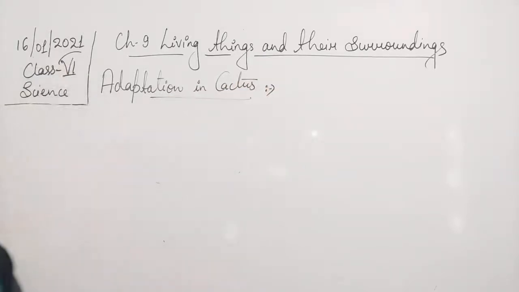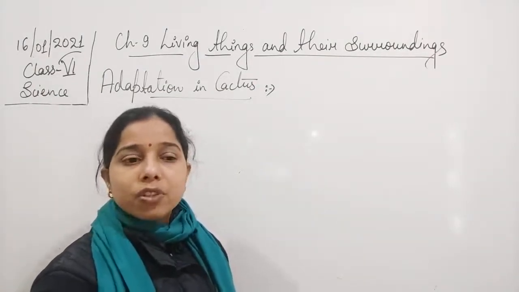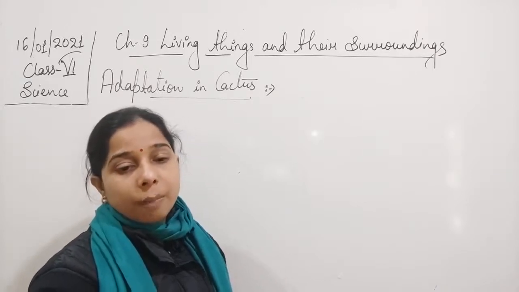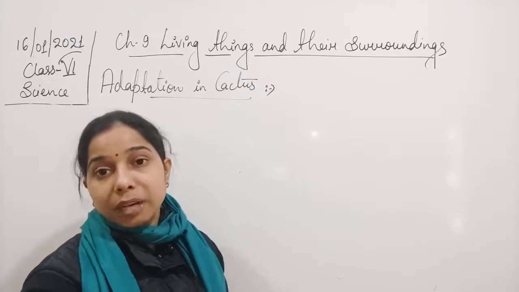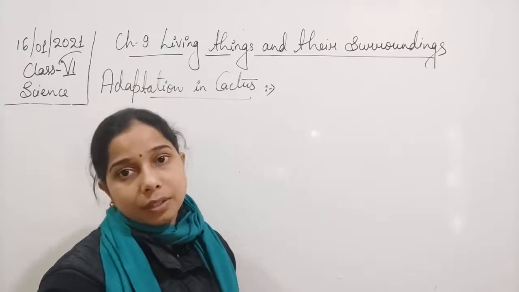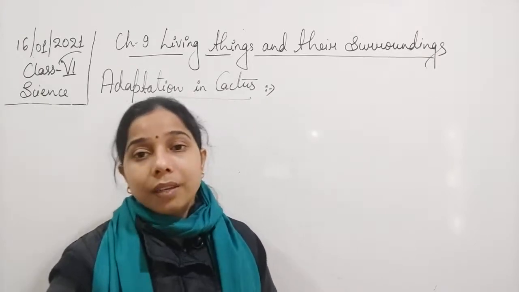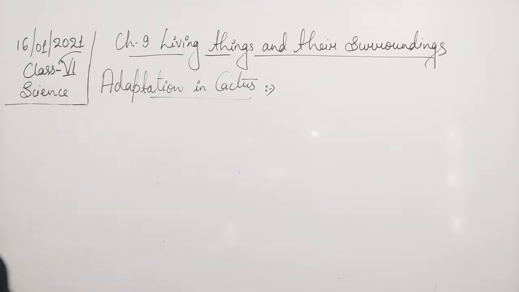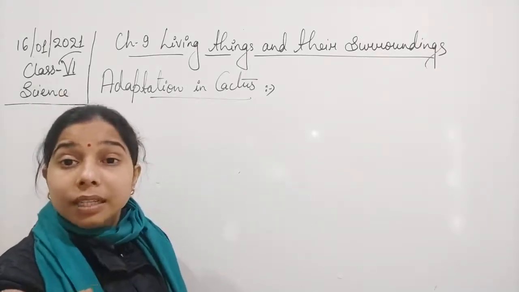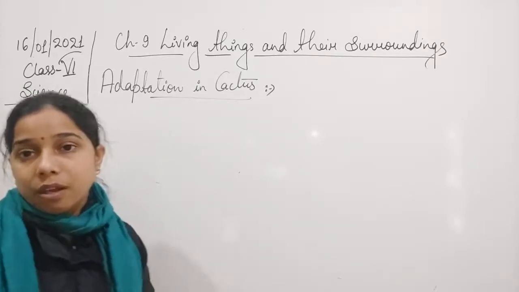Adaptation in cactus, students. The cactus is a plant which occurs only in the desert area. So all of the features that we have seen in desert plants will be possessed by the cactus also, so that they can survive in desert conditions. The first thing in the cactus is that it has very small leaves, or no leaves at all. In place of leaves, the leaves get modified into spines.